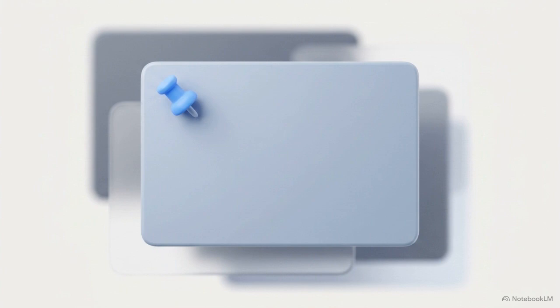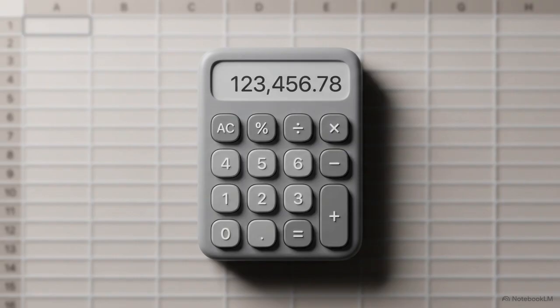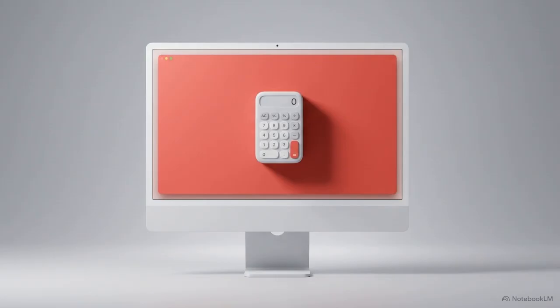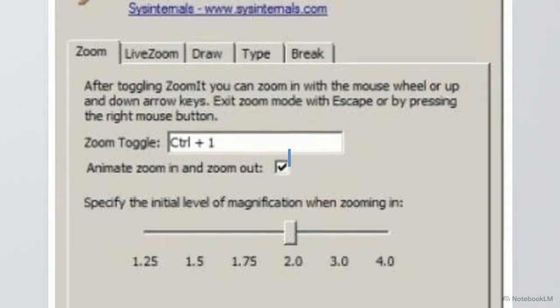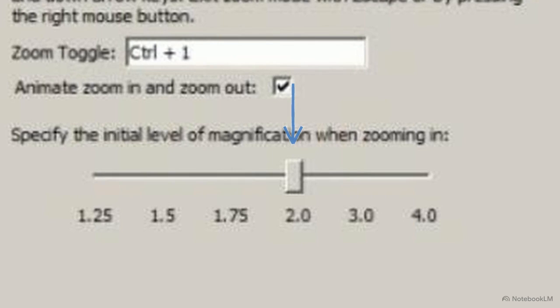PowerToys also includes an always-on-top function. A quick keyboard shortcut permanently pins essential reference materials or calculators over your active workflows, so they never disappear behind a full-screen application. During presentations, Microsoft's free Zoom It tool lets power users punch in with a keyboard shortcut, like the Control-1 toggle shown here. Adjusting the initial magnification slider to 2.0 provides precise control over what the audience sees, cutting out the peripheral noise